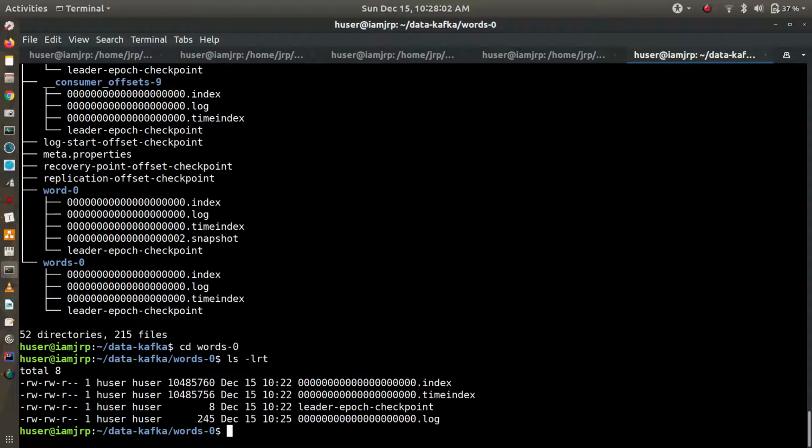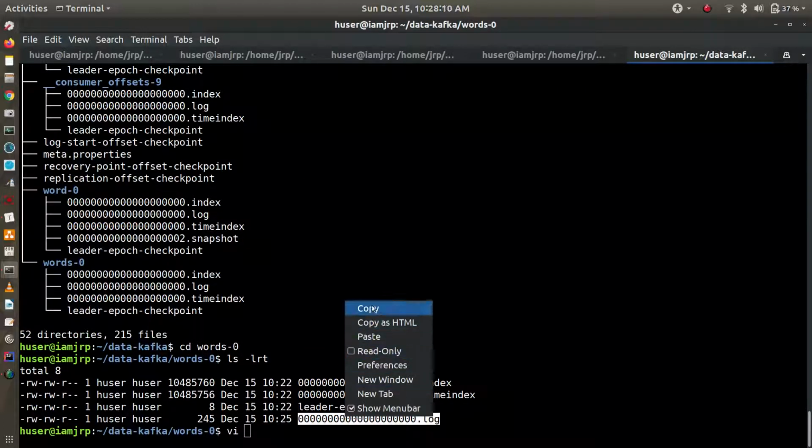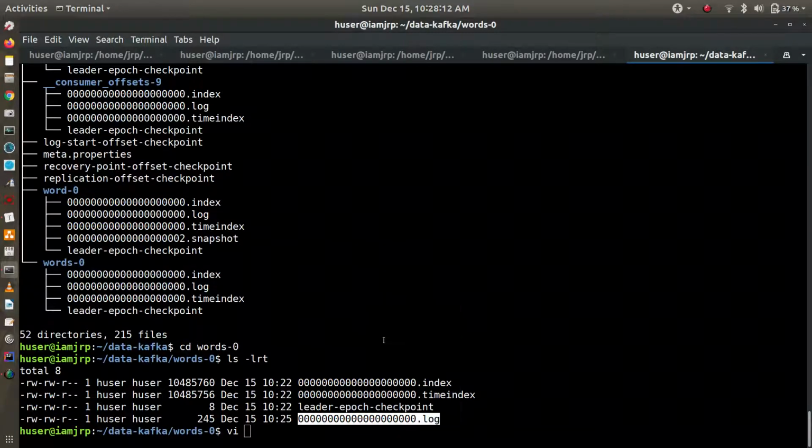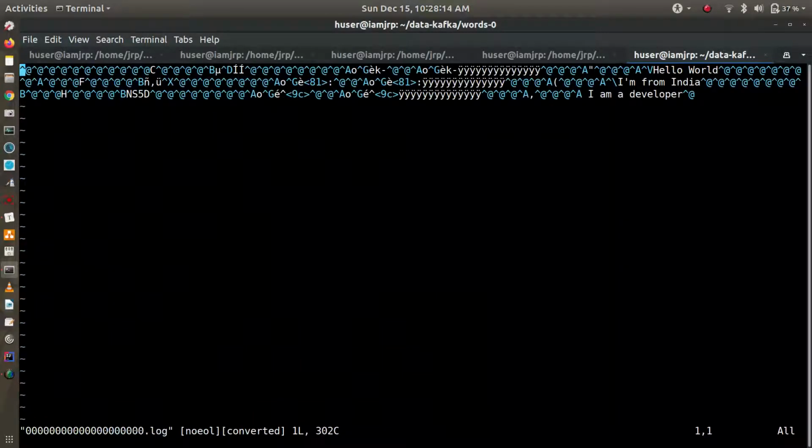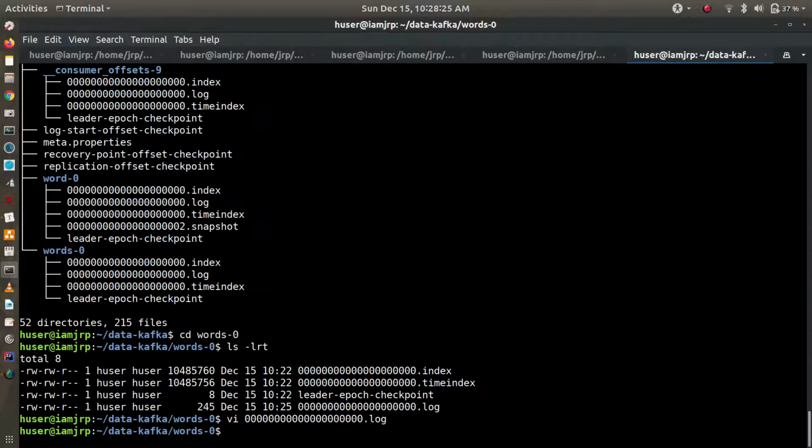Inside that there is an index directory, time index, checkpoint, and log directory. Let's open this log directory. You can see this data is also encrypted, but you can read the data: hello world, I am from India and I am a developer. So yeah, this is where Kafka actually stores its data.